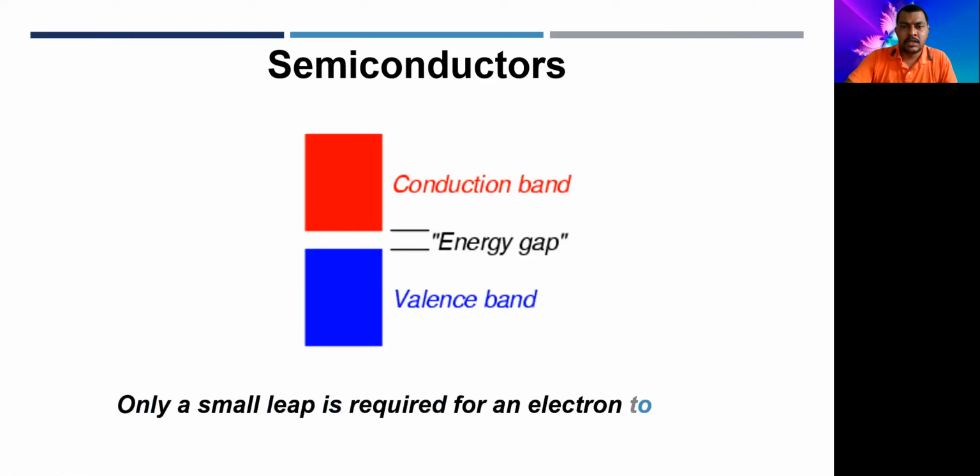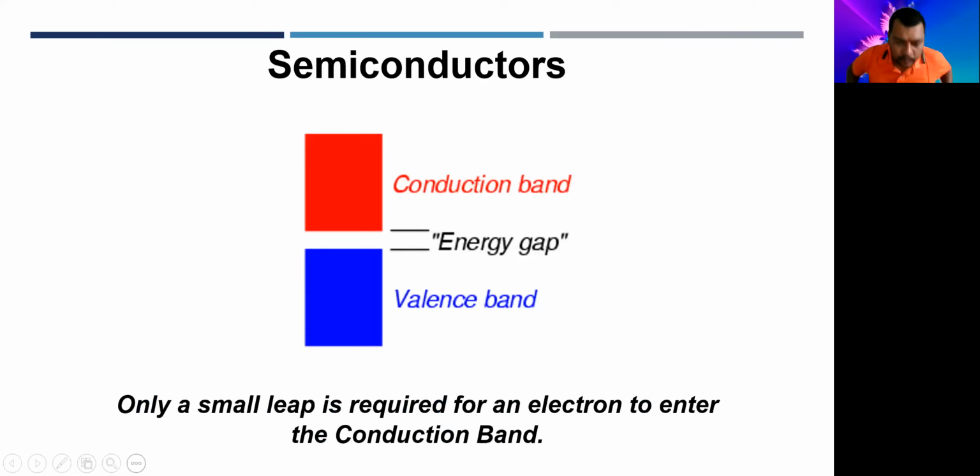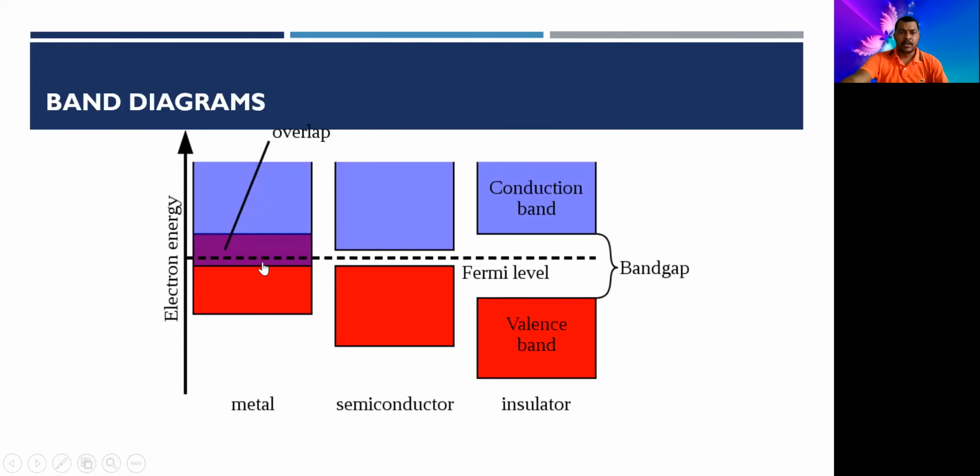So this is the diagram. I guess you have understood: semiconductors, conduction band and energy gap. Only a small leap is required for an electron to enter the conduction band. So the energy gap is very small, and the valence band electrons can jump into the conduction band. And this is the difference between the energy band gap of metal, semiconductor, and insulator.